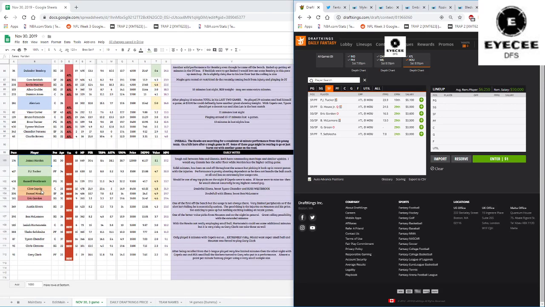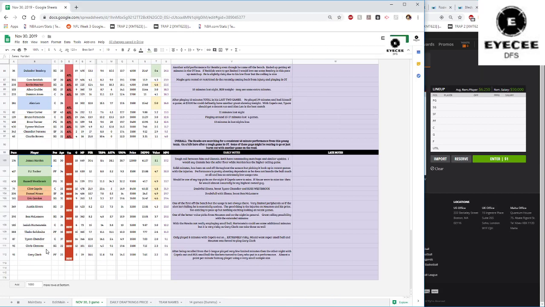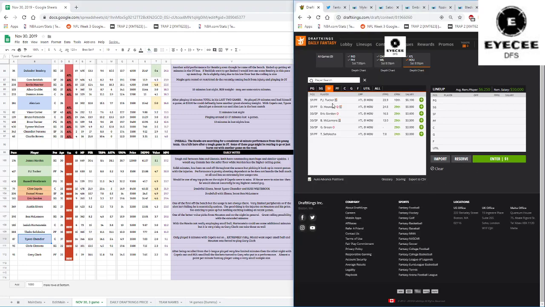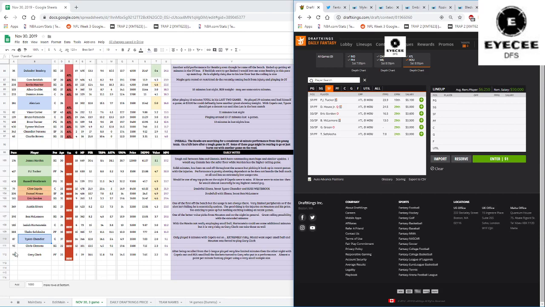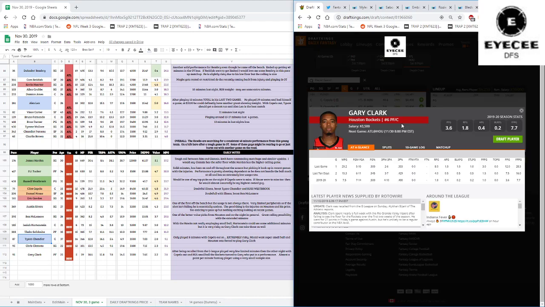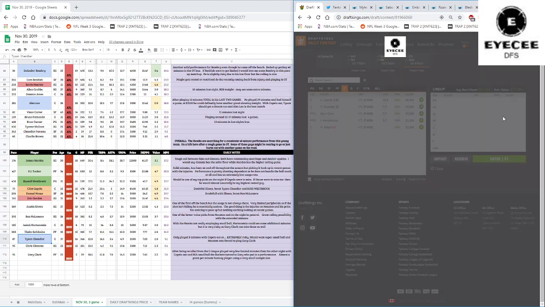And then with Danuel House and Capela missing, a lot of things could happen here. So I'm just going to talk about this in general. Tyson Chandler only played 8 minutes the other day because the opponent, I forget who it was. Who was it? Miami. Miami played small ball. By playing small ball, they basically just took Chandler out of the equation, and the Rockets had to resort to Gary Clark, who ended up playing a significant amount of minutes, 29 to be exact, and had a really good performance.